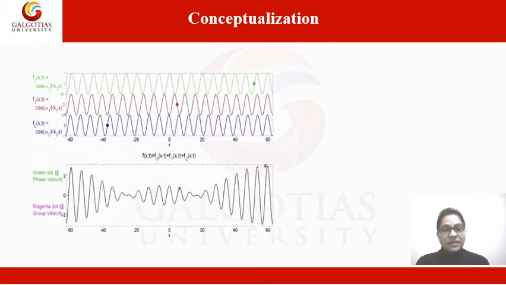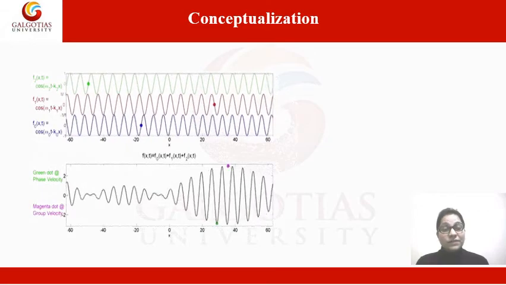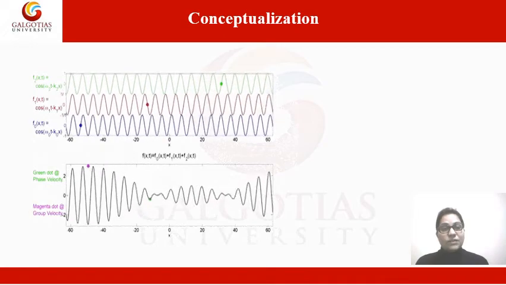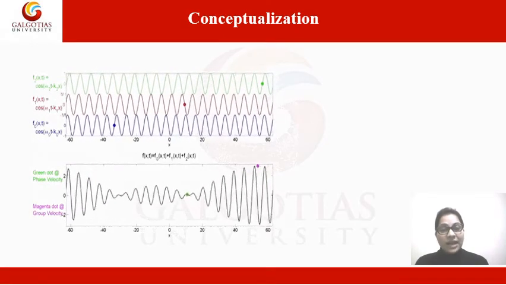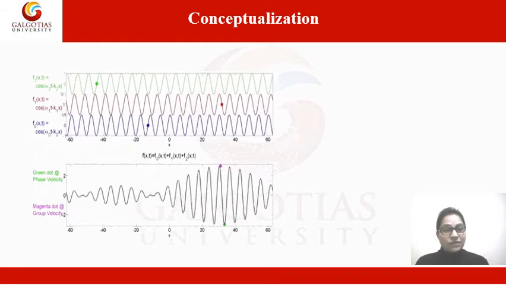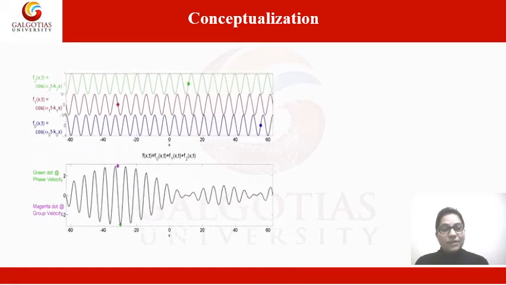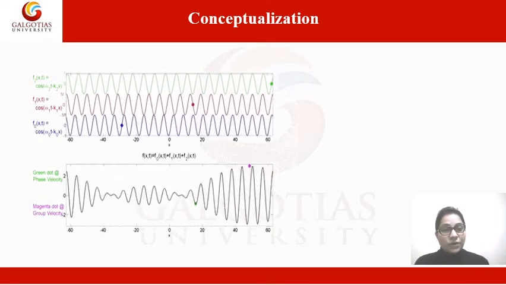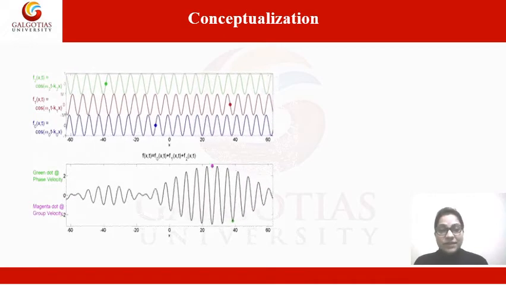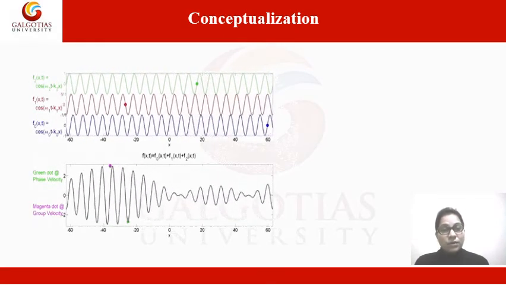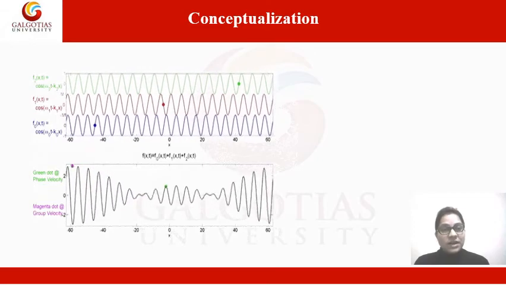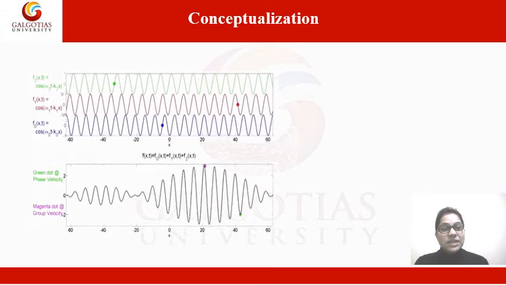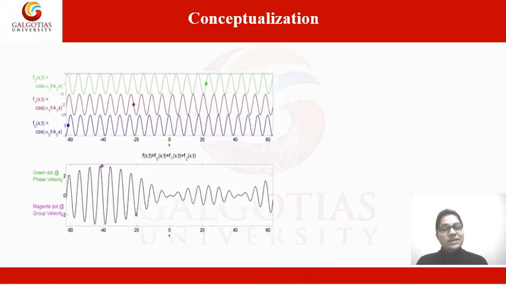Basically there are two figures. In one figure you can see three different waves which differ very slightly in frequency, and I have named these three waves f0, f1 and f2. They have proper wave equations, like f0(x,t) = cos(ω0t − k0x), where the angular frequency of the f0 wave is ω0 and the wave vector is k0. Similarly, the second wave, in red color, has angular frequency ω1 and wave vector k1.